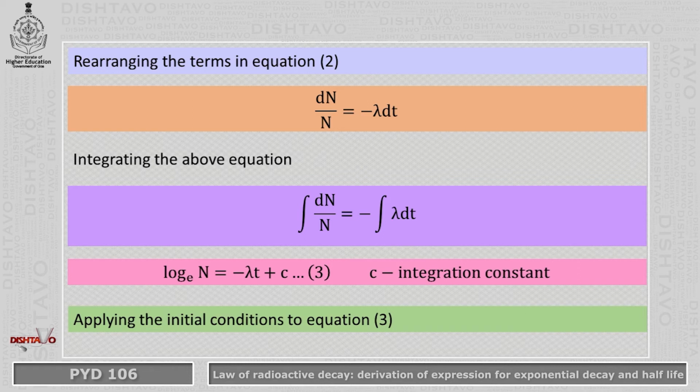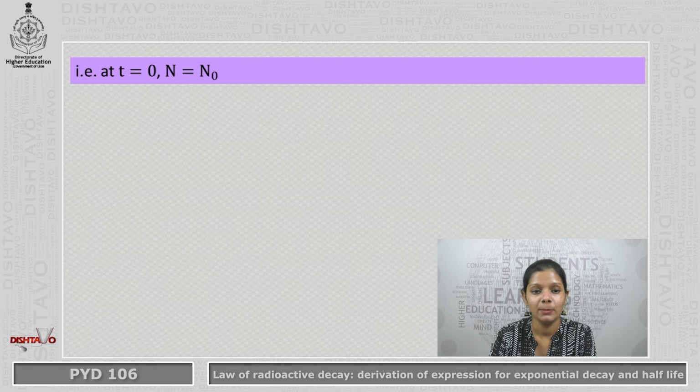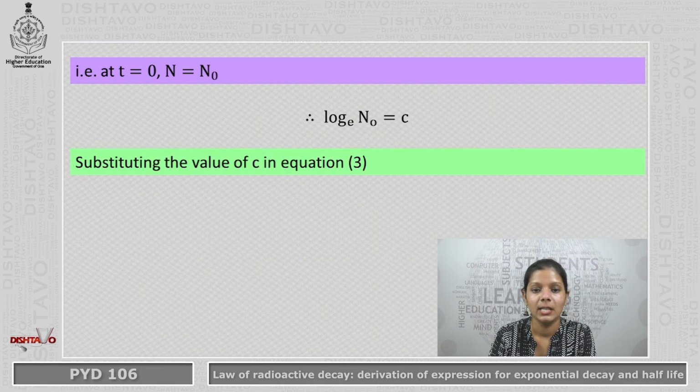Now we need to obtain the value of this integration constant c. In order to obtain the value of c, we apply the initial condition. At time t = 0, we know that the number of nuclei present is equal to N0, that is, the number that was present initially. So we put these conditions in equation 3 and we obtain log_e N0 = c. That is, we have obtained the value of the integration constant c. Now substituting the value of c in equation 3, we obtain log_e N = -λt + log_e N0.